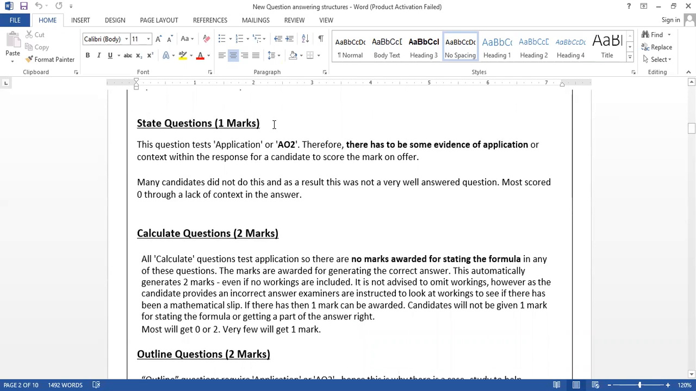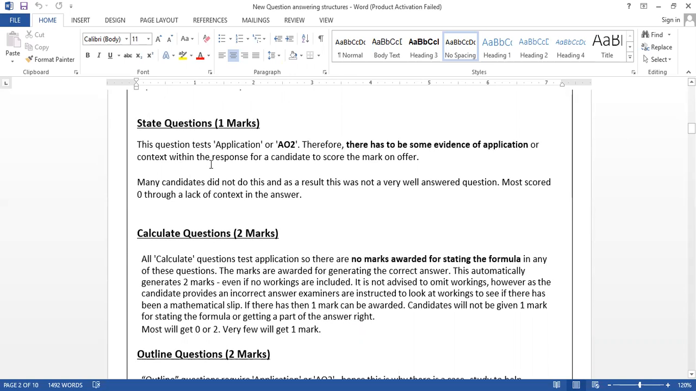1 markers are the dangerous questions in the paper, because a lot of students don't know how to answer them. They always make mistakes with the state questions because they are writing answers without linking the case study, because they are thinking it's a 1 mark question. Therefore, I don't need to apply because this is a state question. They give a general answer, but actually forget to write the application.